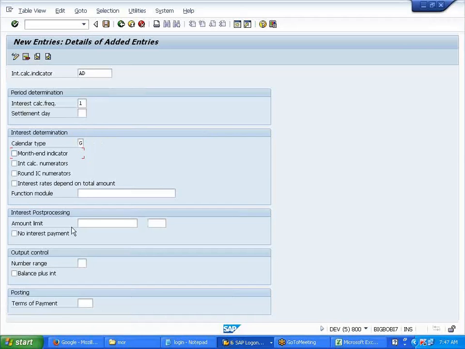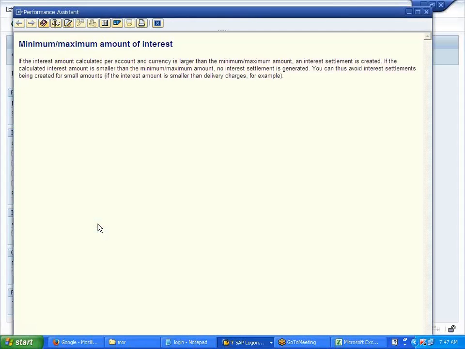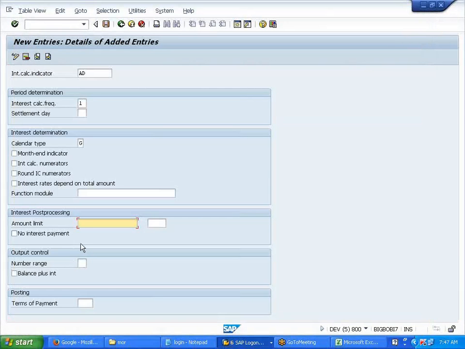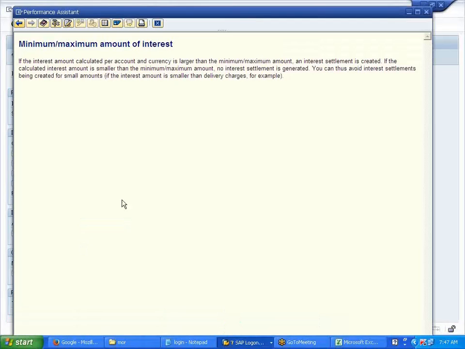Now here, see this amount limit. We have a tolerance, right? Remember it was not giving us. Any field which you are not able to understand, just go there and press F1 on your keyboard. It will tell you what this means.